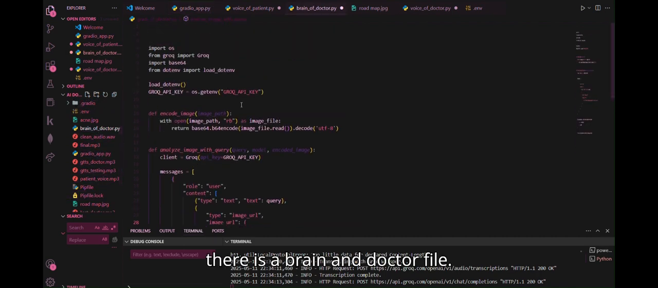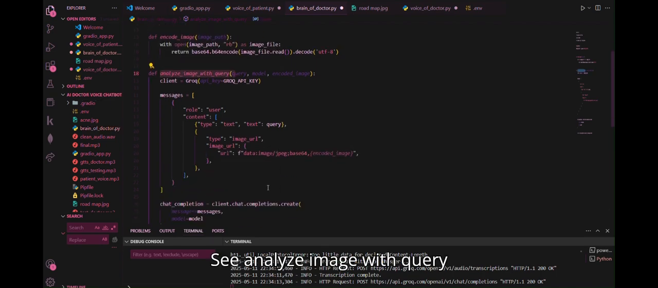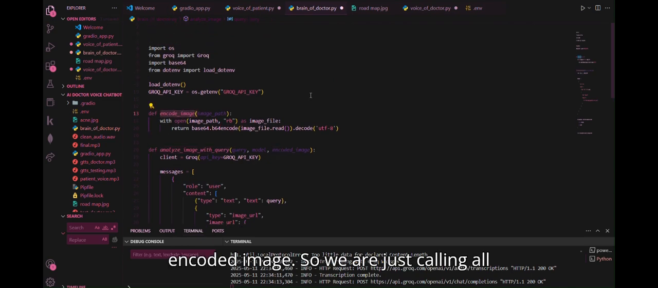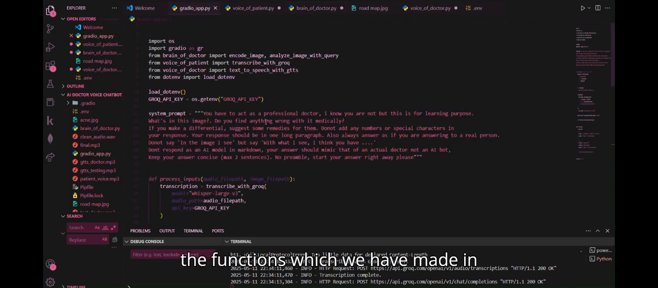There is a brain and doctor file. Here we see analyze image with query, encoded image. So we are just calling all the functions which we have made in a specific file in a single file, so that it will interface and help us to combine all these, so that we can easily access them